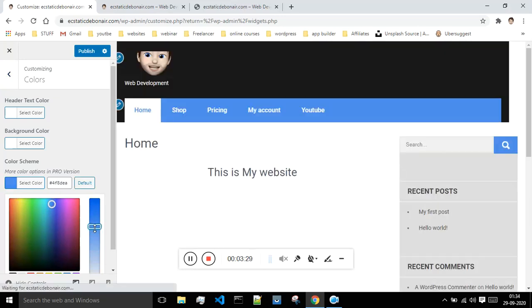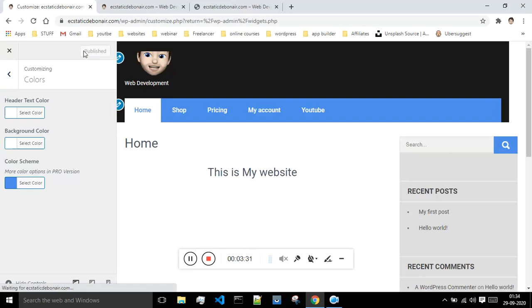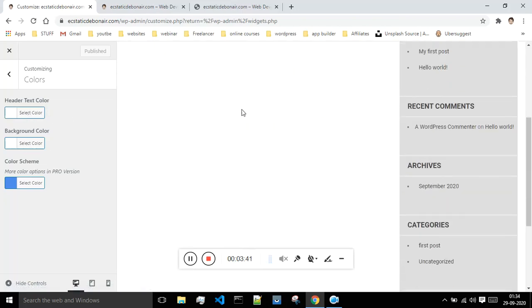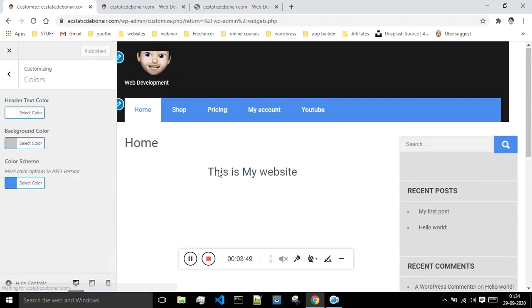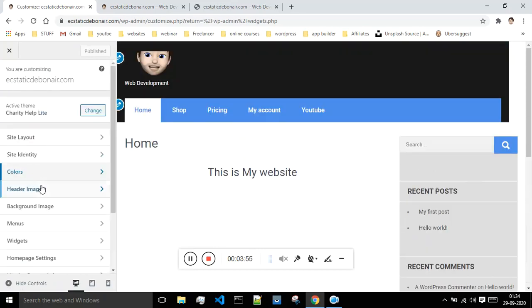Okay, so now our website looks a little bit better. I will just publish it, and this is the header text color. So whatever text my header is having, this is its color. Then this is the background color, in the sense the background what you see over here. If I want to change this to something like gray and all, then I can do that. Let me just publish this. Okay, so as of now it is not that visible, but let's see what we have next.